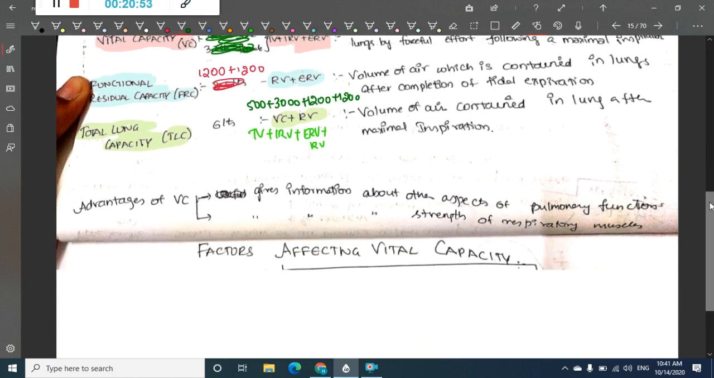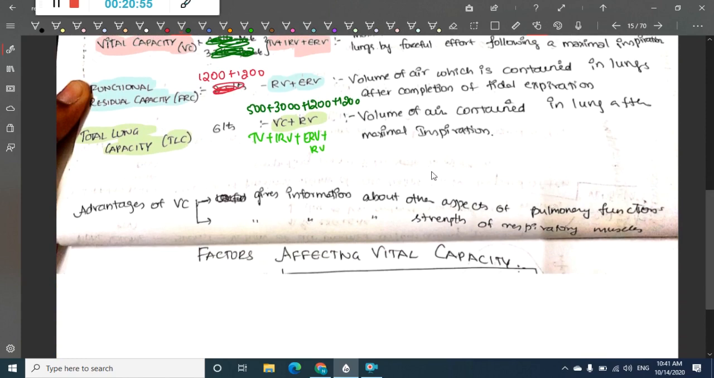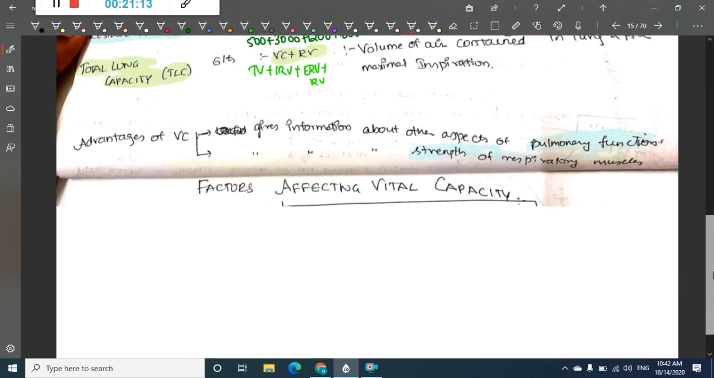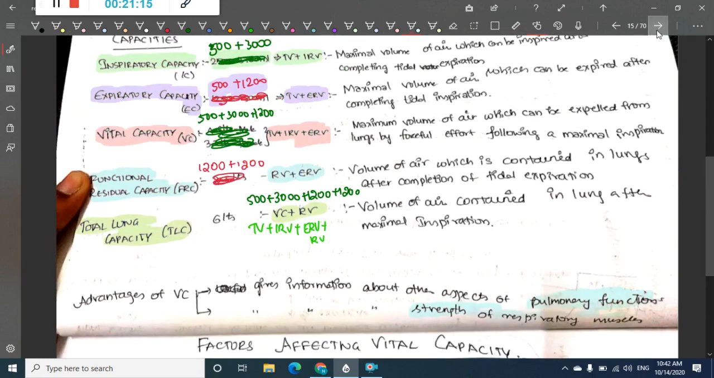So what are the advantages of vital capacity? It gives information about aspects of pulmonary function, and it will also tell us about the strength of the respiratory muscles. Okay, that is vital capacity.